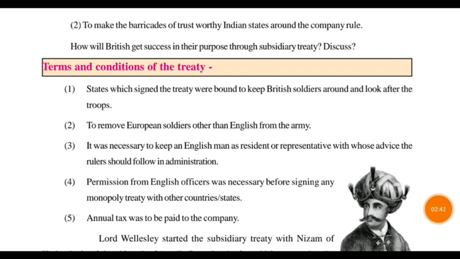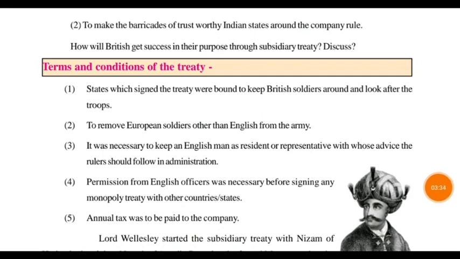The third condition was that one Englishman should be a resident or representative. The state had to accept one resident from the English, and for whatever administration or ruling they had to do, they had to take the advice of that person. The fourth one was that the states needed to take permission of the English officials for any development or work.